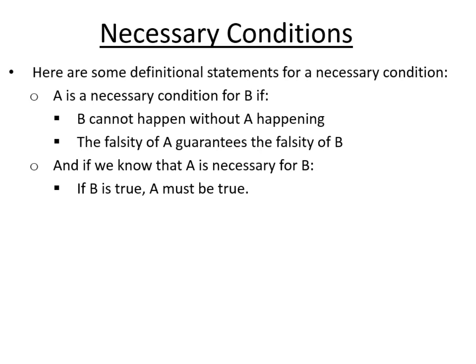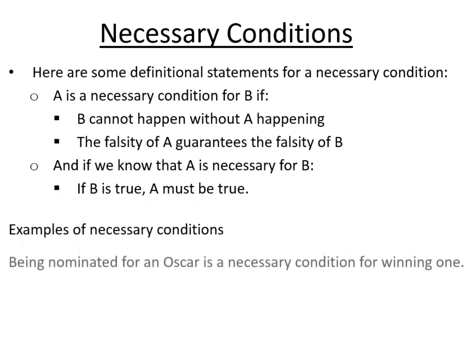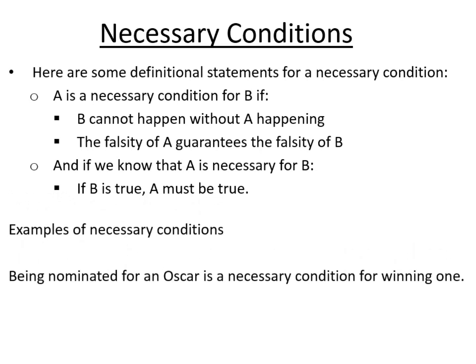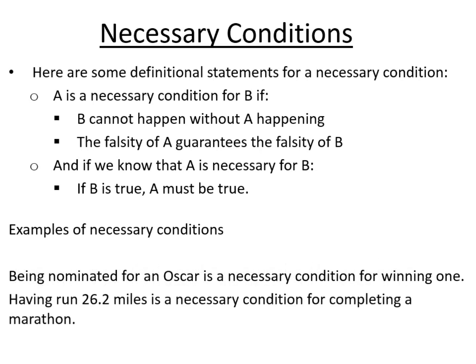If you already know that A is necessary for B and you know that B is true, then you can entail that A must be true. So that's another way that you can use necessary conditions if you know them already. Couple of examples. Being nominated for an Oscar is a necessary condition for winning one, unsurprisingly. And also having run 26.2 miles is a necessary condition for completing a marathon.